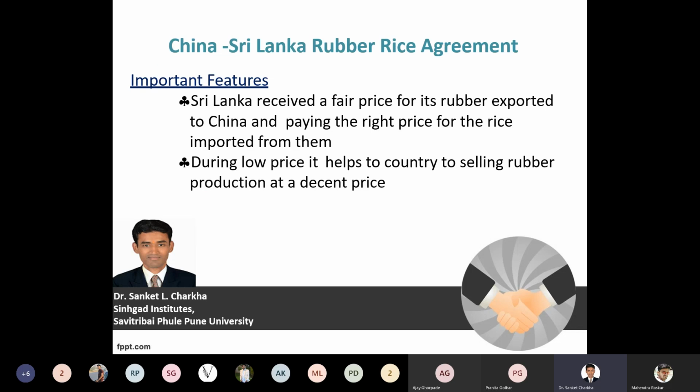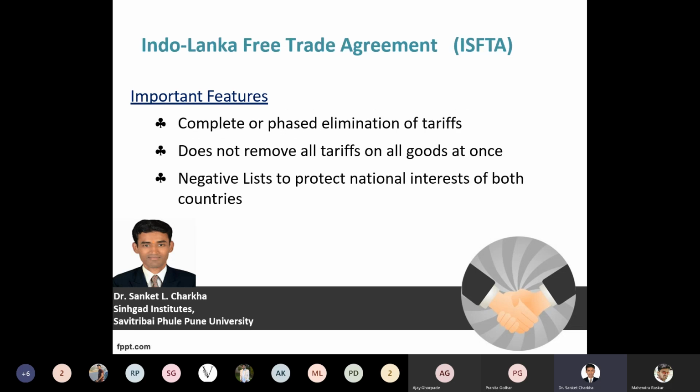The China-Sri Lanka rubber-rice agreement, we have already dealt with and seen its meaning. The important feature is a specific price, a specific quantity, and a specific quality of rubber exported from China, and in return, rice is imported by China from Sri Lanka. So here, a bilateral trade agreement has been conducted between China and Sri Lanka, with only two types of goods and only two countries involved, exporting and importing goods. So both countries are simultaneously benefited.